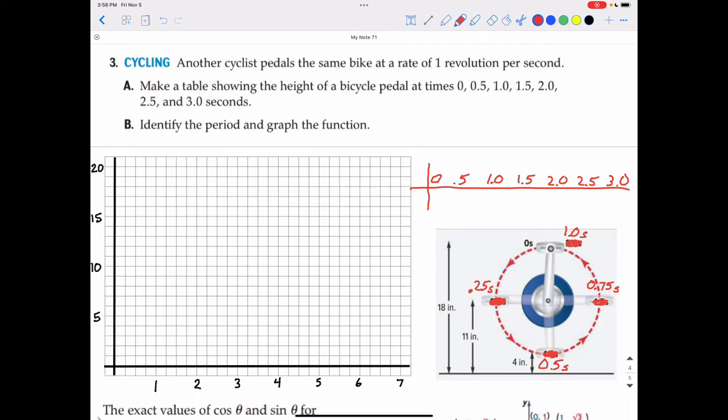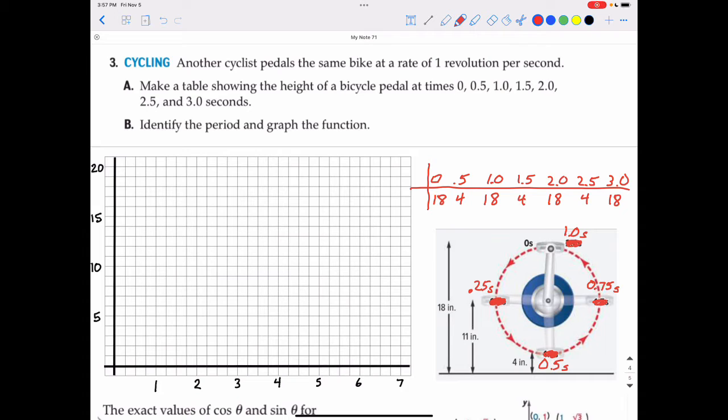So still going to be 18 inches off the ground at 0 seconds, but at a half second, following it along, he will now be at the bottom. 4 inches, that pedal would be 4 inches off the ground. And then after 1 full second, that's 1 full rotation, so the pedal will be back at the top at 18 inches. So every half second, it's going to switch from being at the bottom, or 4 inches, to back at the top at 18 inches. And at 2.5 seconds, it'll be back down to 4 inches. At 3 full seconds, back at the top at 18 inches.